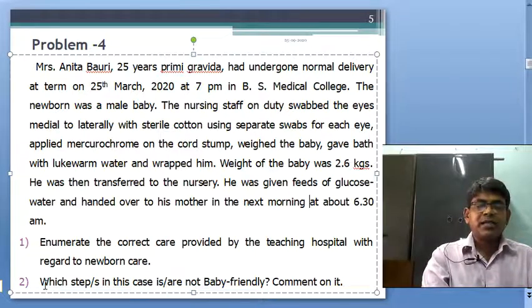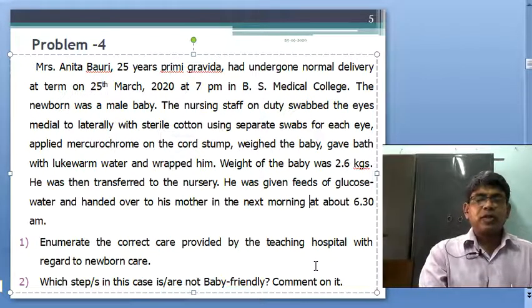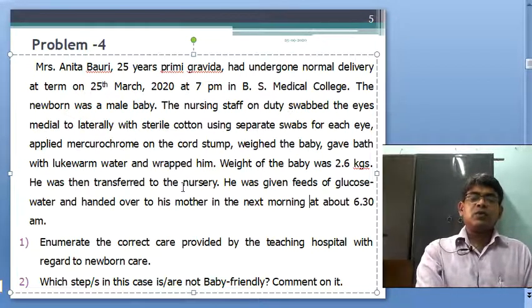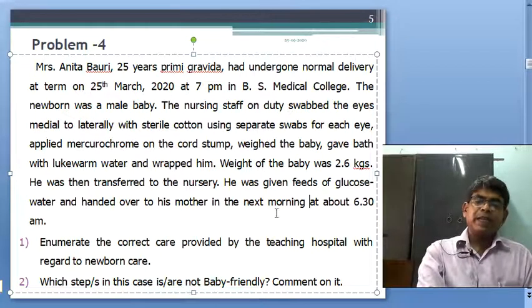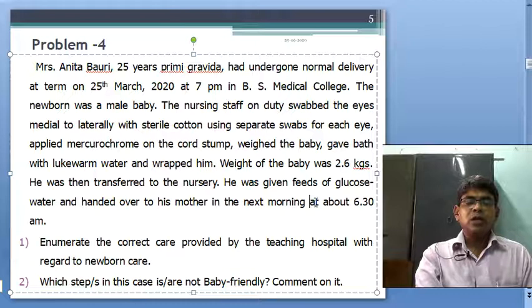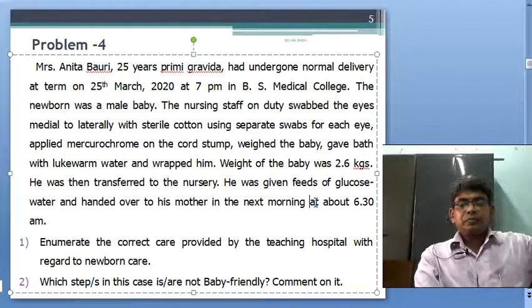Yes, the second question: which steps in this case are not baby friendly? Comment on it. Transferring to the nursery is not baby friendly, glucose water is not baby friendly, and handing over next morning, these are all not baby friendly.